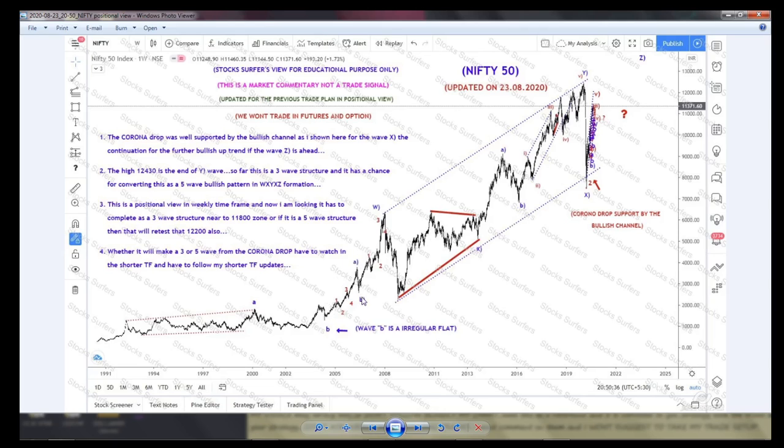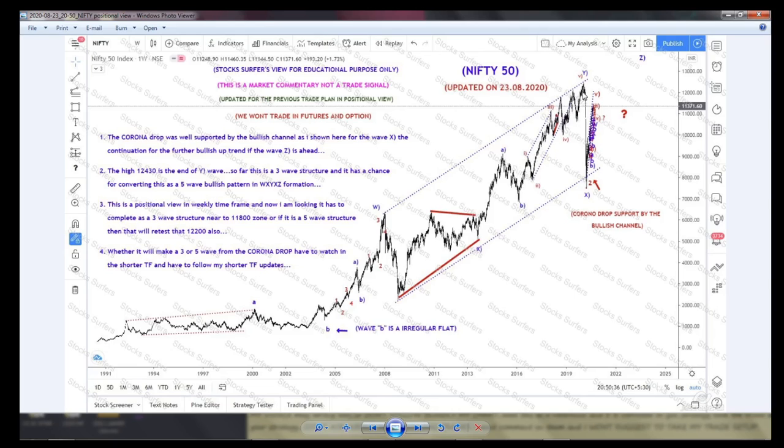So this is A and B, after that C completed. Once this A, B, C is completed, we mark it as W, for the connection of the further continuation of the trend. This triangle is an X, a 5-wave structure of 3 waves each. It's called a triangle: A, B, C, D, E. Once W and X are followed, we need to trade for the Y. Y contains a 3-wave structure, called A, B, C, and in that also A, B and C finish in a 5-wave structure.